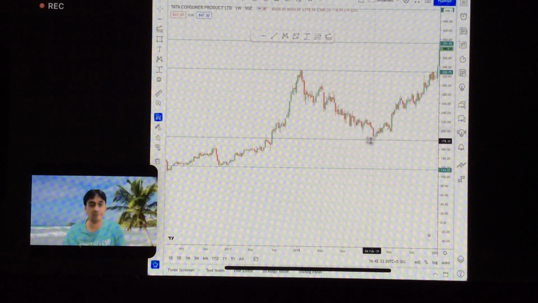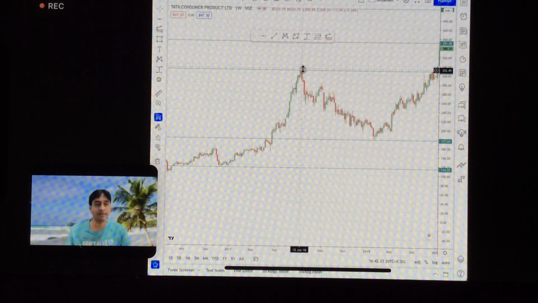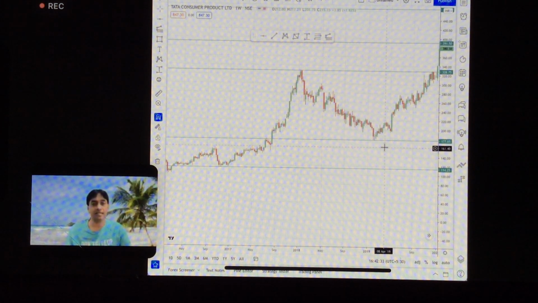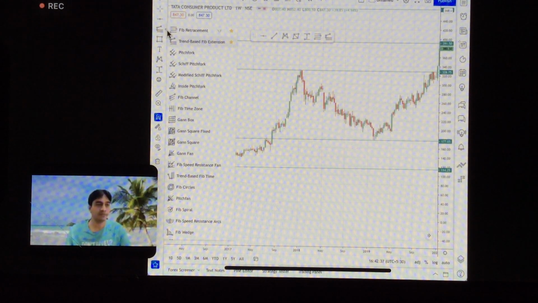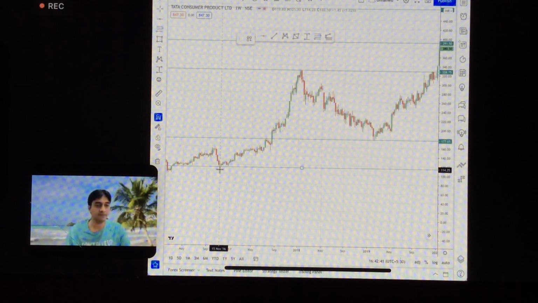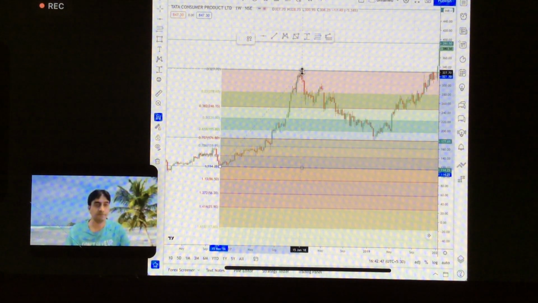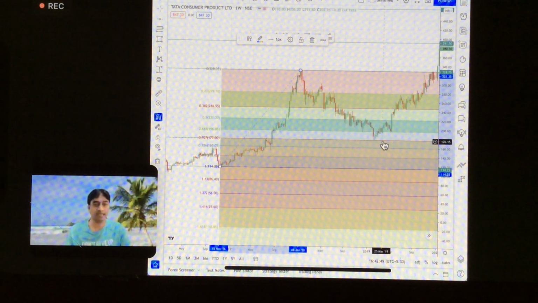So what will be the first step now? One thing is to calculate mathematically the A to B move and add it to C to find the D. The second thing is to draw the Fibonacci retracement from A to B and see where it's coinciding.